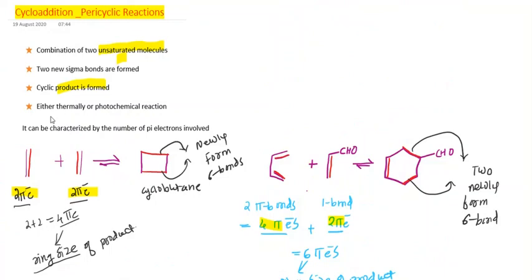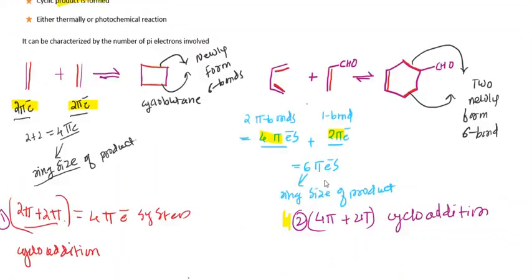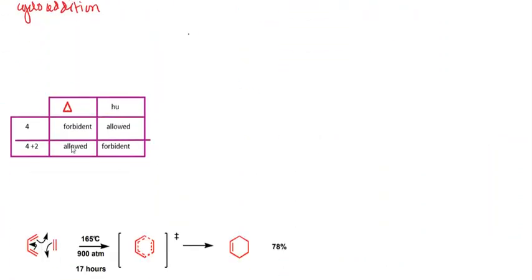As said earlier, a cycloaddition reaction goes either thermally or photochemically only. It cannot be both thermal as well as photochemical. So for that we should remember these charts. Now let us consider these charts.